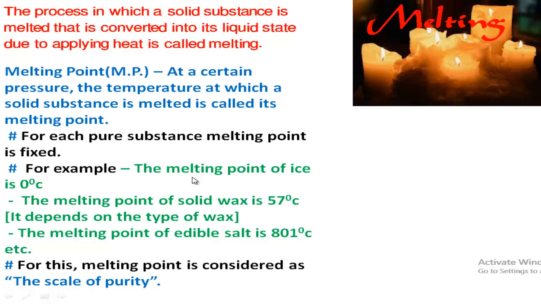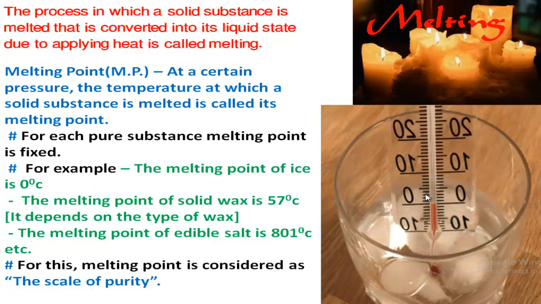For example, the melting point of ice is 0 degree centigrade. That means the melting point of pure ice is 0 degree centigrade. Follow the picture. Here, this is the ice, and ice is already melted. And follow the reading of the thermometer.